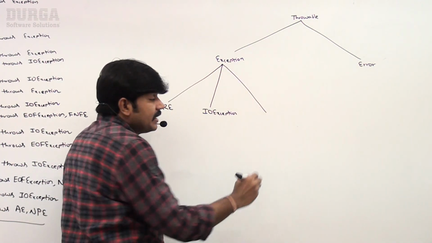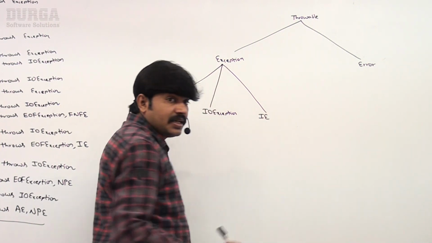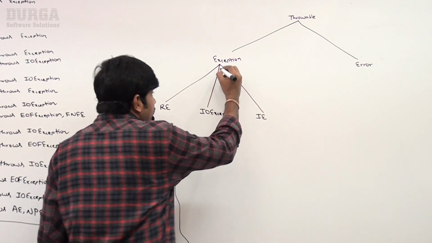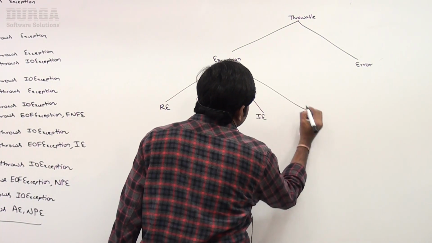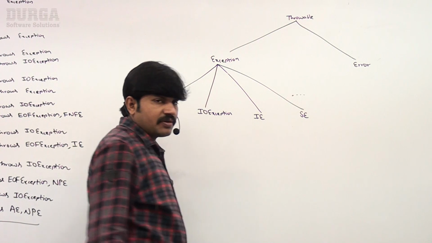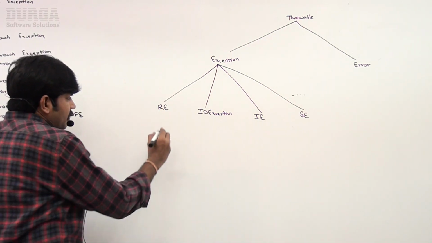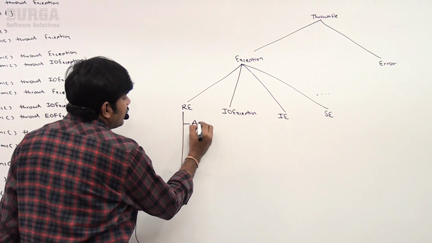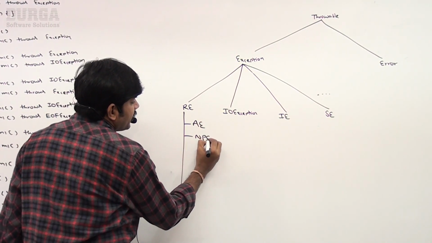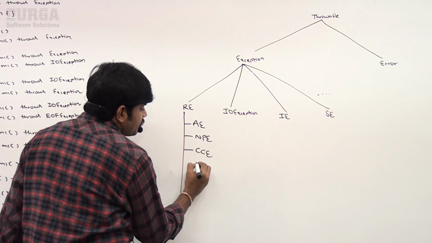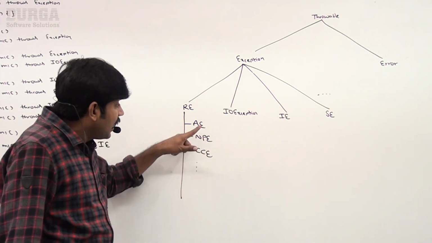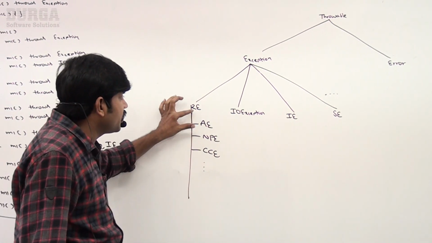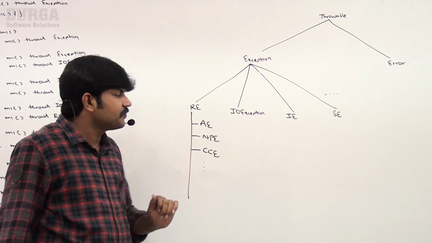Next, InterruptedException, very important. Throws InterruptedException is a very common exception in multithreading. Next, ServletException, several things are there. Under RuntimeException, what are the various child classes? ArithmeticException, NullPointerException, ClassCastException. These are child classes of RuntimeException.